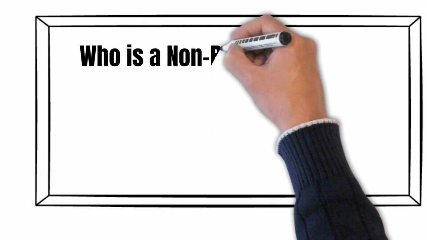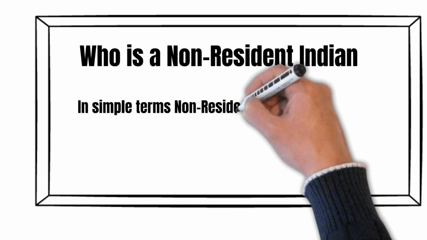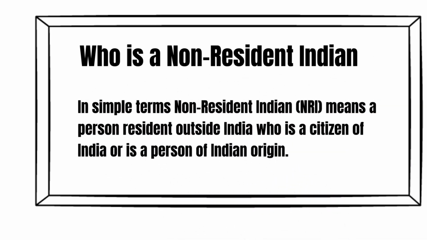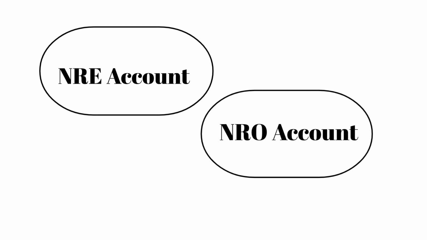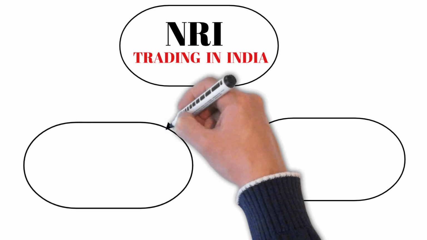Who is a non-resident Indian? We are not going to give the exact definition of non-resident and resident as per the Act. But in simple terms, a non-resident Indian (NRI) means a person resident outside India, who is a citizen of India, or is a person of Indian origin. An NRI can open two types of rupee-denominated accounts in India: NRE account or non-resident external, and NRO account or non-resident ordinary. To start trading or investing in India, NRIs have two different routes.